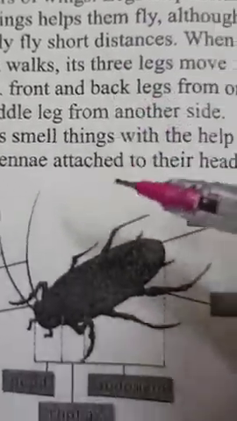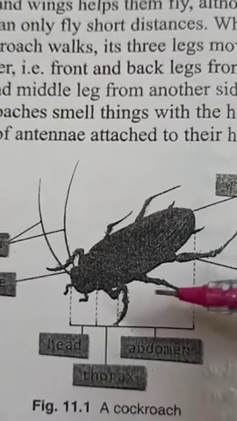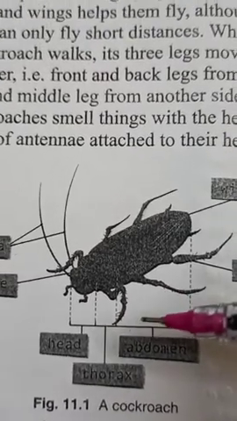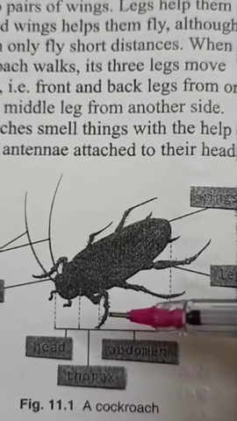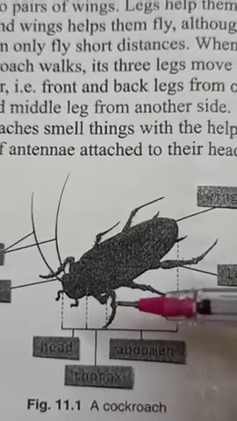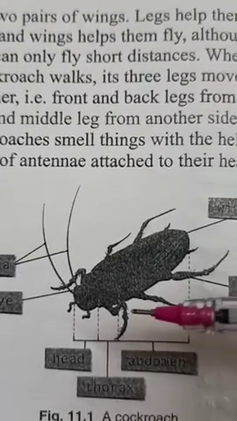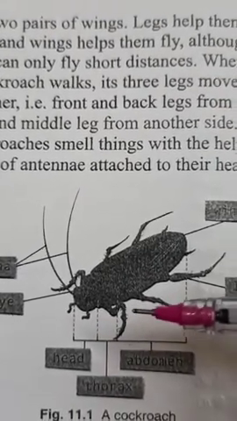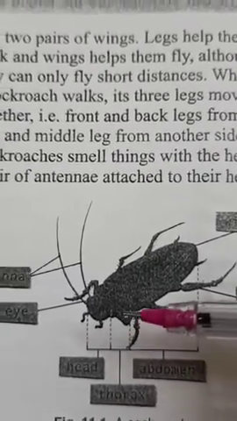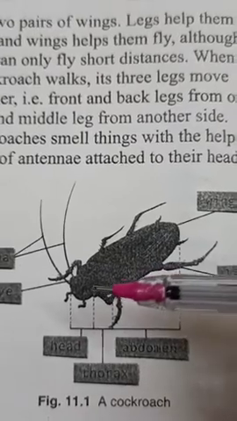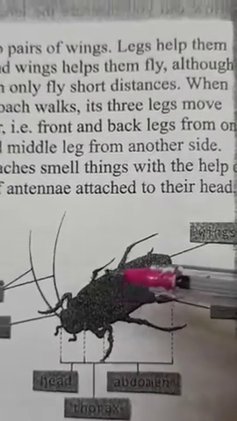Children, one thing I tell you, cockroaches are organisms which show 2 kinds of movements. One is walking, which we generally see, but sometimes, or very few times, they can fly also. Not so high, but they can fly. So cockroaches use their wings for flying and legs for walking.